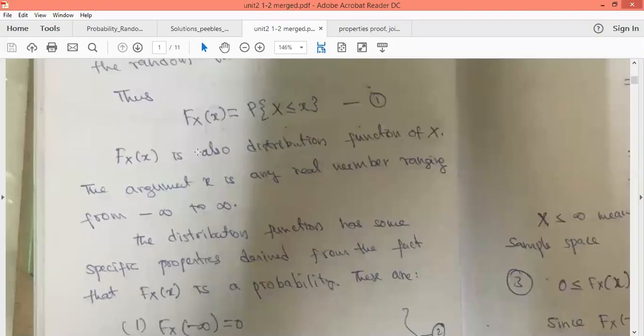So we have discussed that F_X of x is also the distribution function of X, and the x value can be ranging from minus infinity to plus infinity. This probability distribution function has some specific properties.